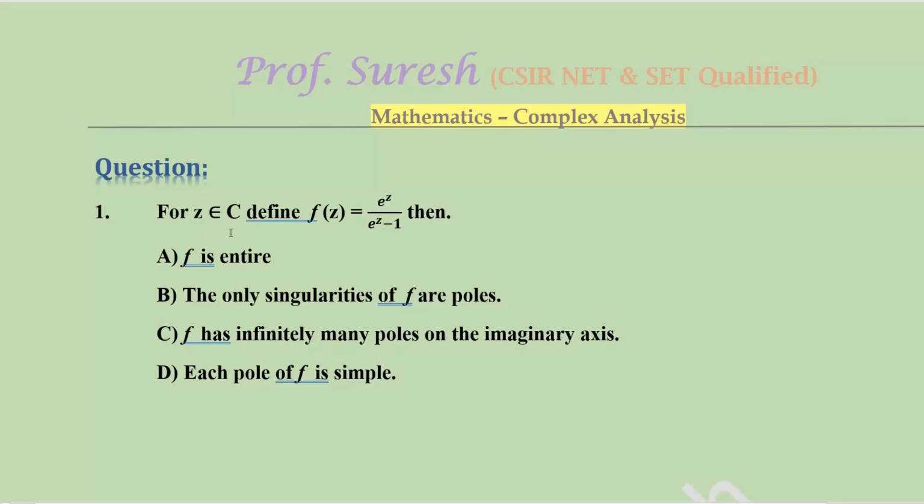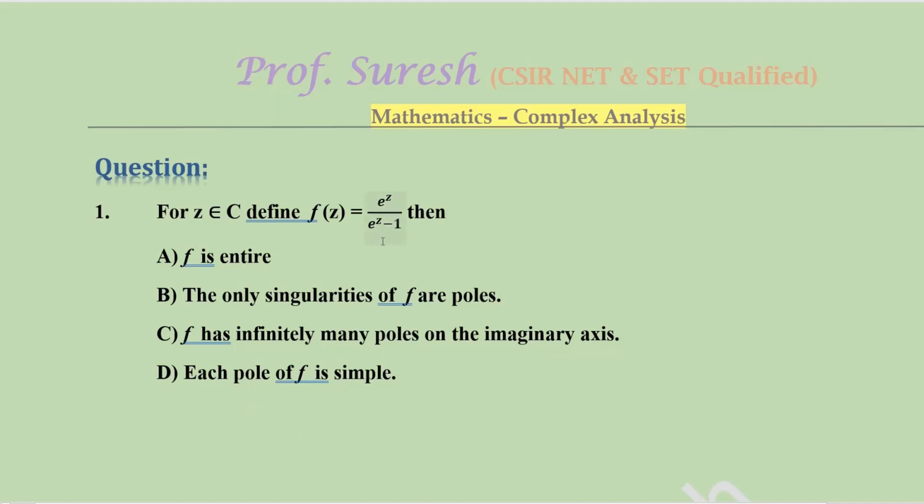For z belongs to C, define f of z equal to e power z by e power z minus 1. Then what can we say? f is an entire function. The only singularities of f are poles. f has infinitely many poles on the imaginary axis. Each pole of f is simple.